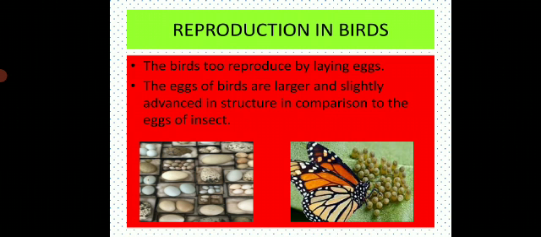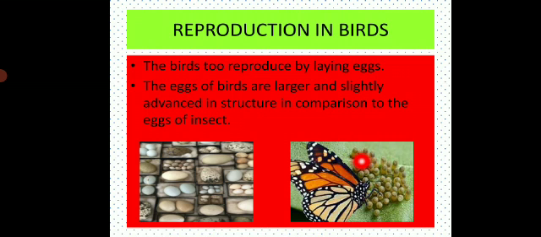Next we will see about reproduction in bats. Bats reproduce by laying eggs. The eggs of bats are larger. These are the different types of bats' eggs. The eggs of bats are larger and slightly advanced in structure in comparison to the eggs of insects.